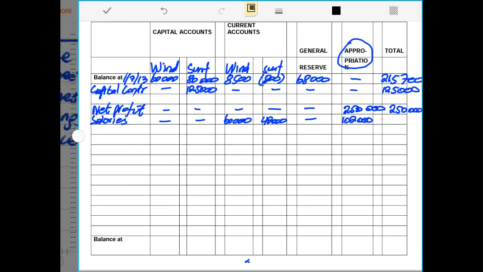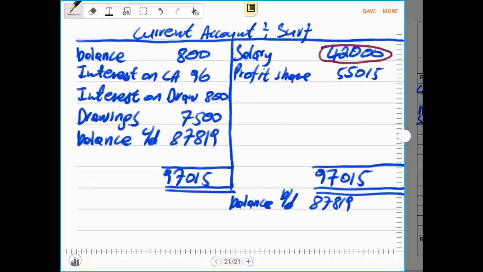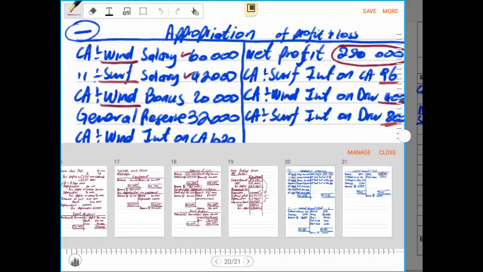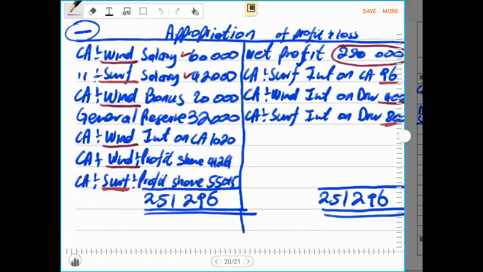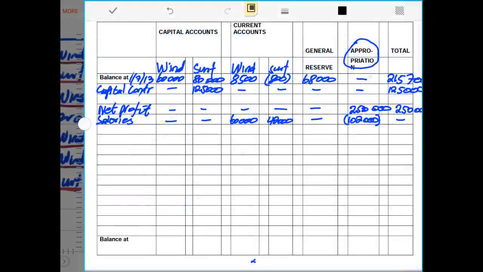Please don't separate them. And that must be negative, as I did mention that all the entries that are recorded on the debit side of the appropriation account must be recorded as negative in the column for appropriation account in the statement of changes in equity. All the entries that you see here on the debit side are recorded as negative in the appropriation column.